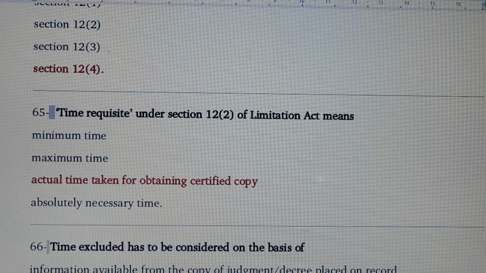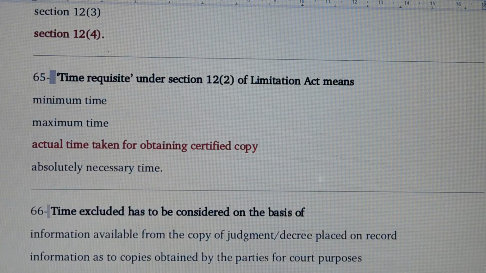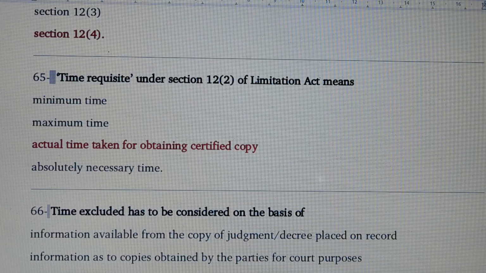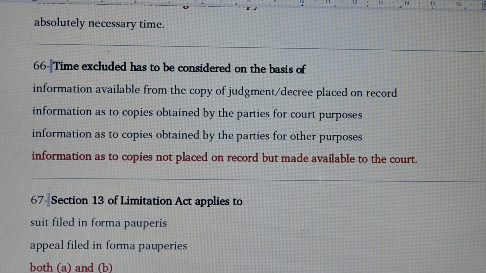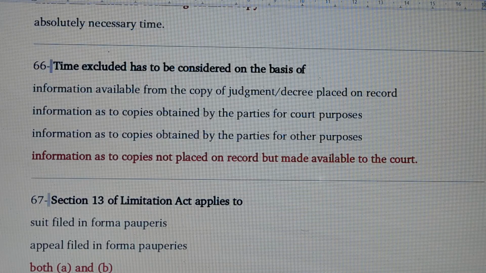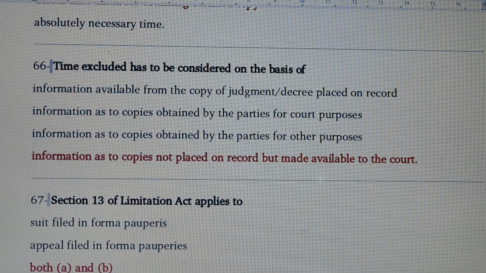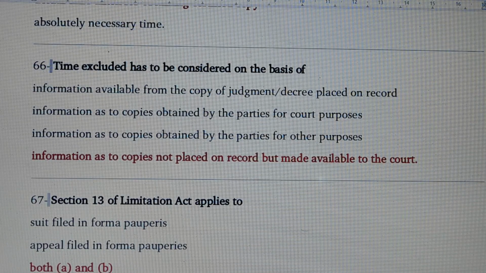Question number 65. Time requisite under section 12 subsection 2 of Limitation Act means? Answer is number 3. Actual time taken for obtaining certified copy. Section 12 subsection 2 of Limitation Act means actual time taken for obtaining certified copy. Question number 66. Time excluded has to be considered on the basis of? Answer is option number 4. Information as to copy is not placed on record but made available to the court.